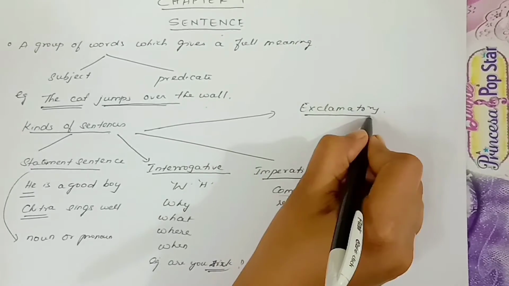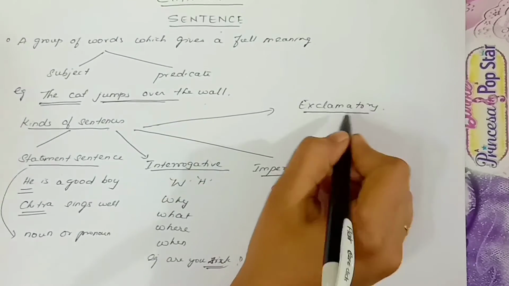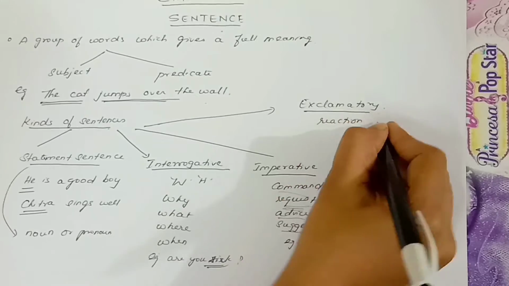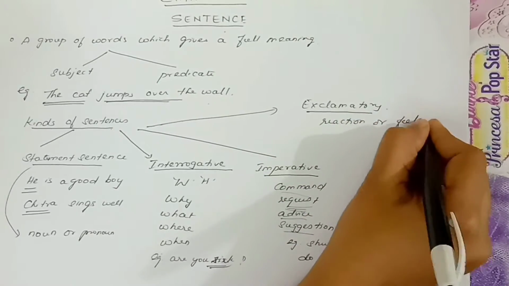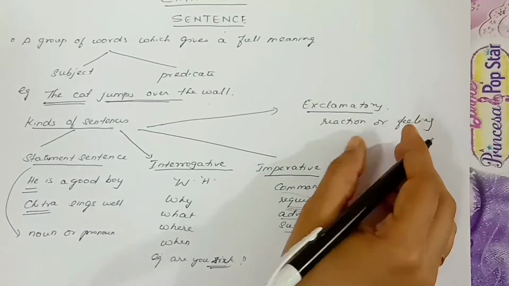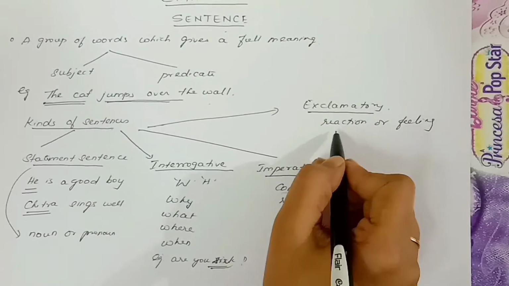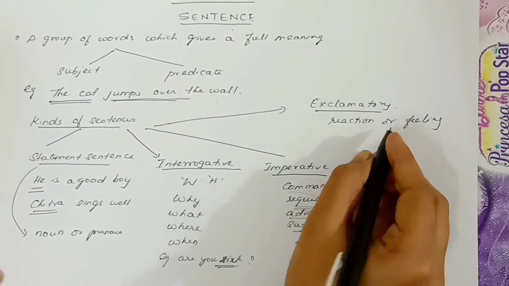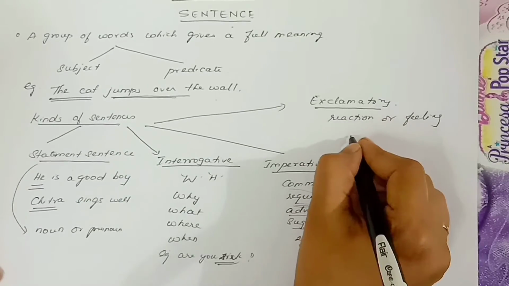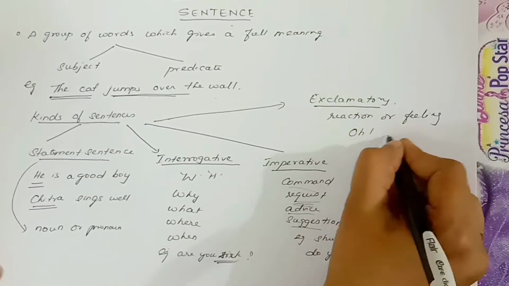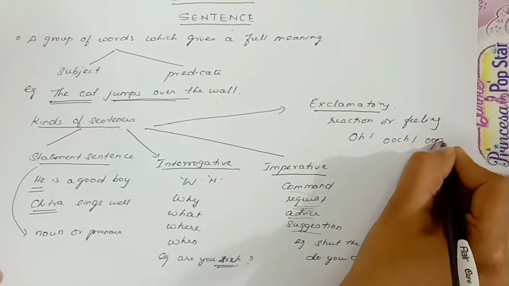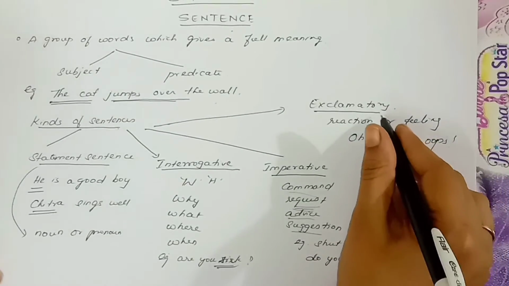This sentence means it is a reaction or feeling. Exclamatory means the sentence which denotes a reaction or feeling is called an exclamatory sentence. Some examples of exclamatory are, sometimes we use oh, ouch, oops. So such kinds of reactions come under exclamatory.